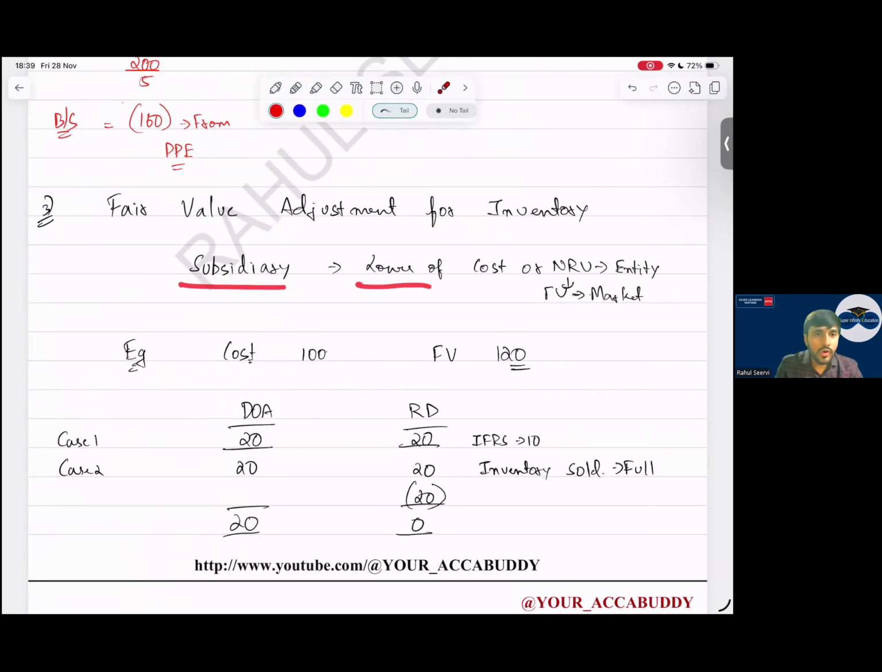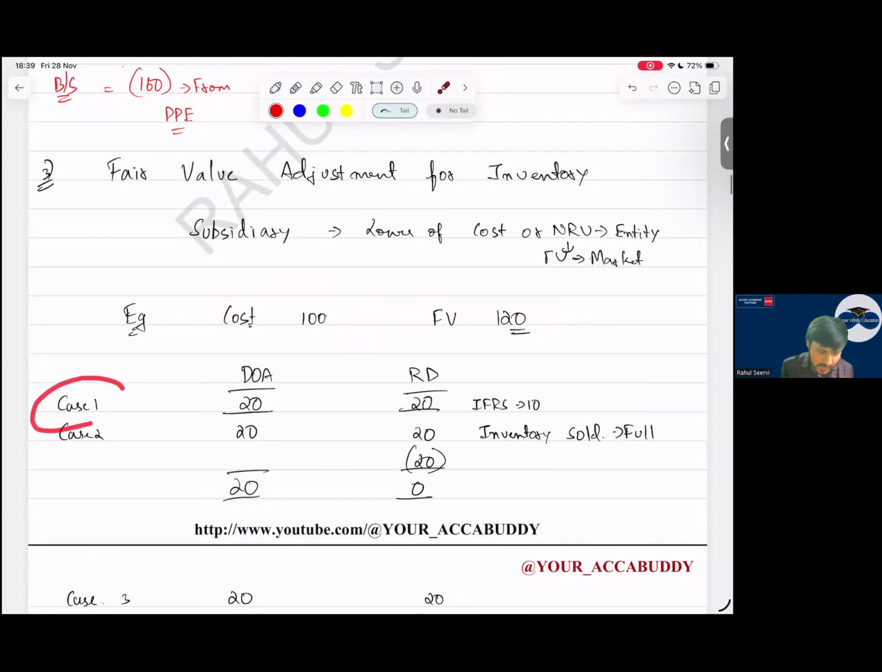The subsidiary will normally record inventory at what value? Cost or NRV, whichever is lower. So the subsidiary company recorded it at cost, but the fair value is 120. So how much is the increase? 20. So in case 1, I will consider the 20 increase on the reporting date. In this case, is the inventory sold? Inventory is not sold. Full inventory is with the subsidiary only.